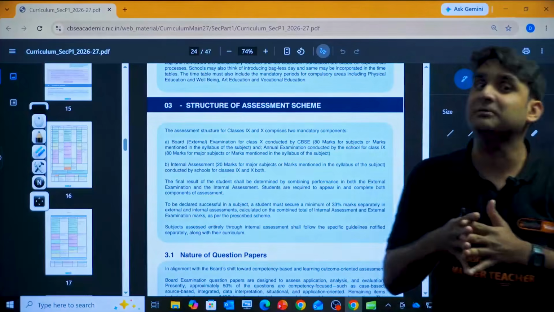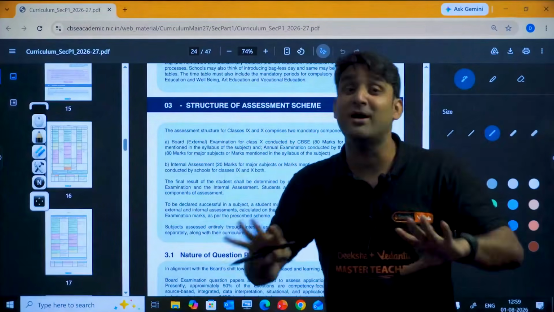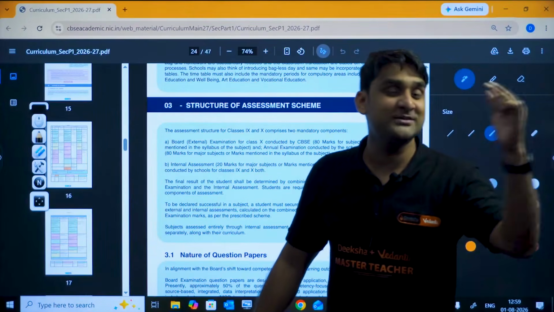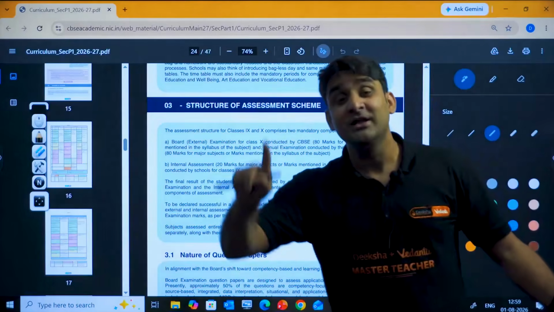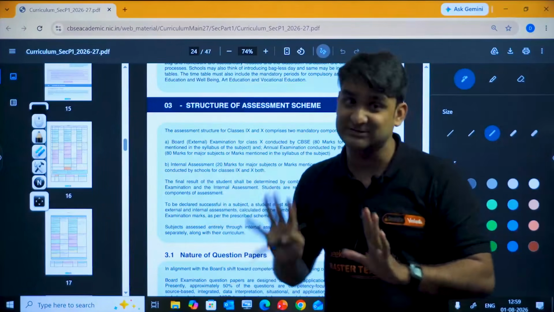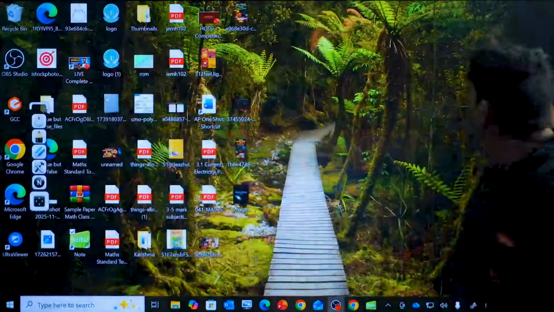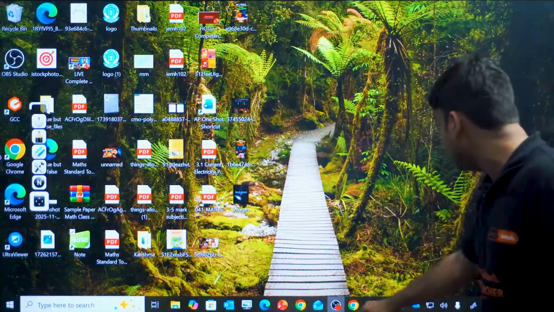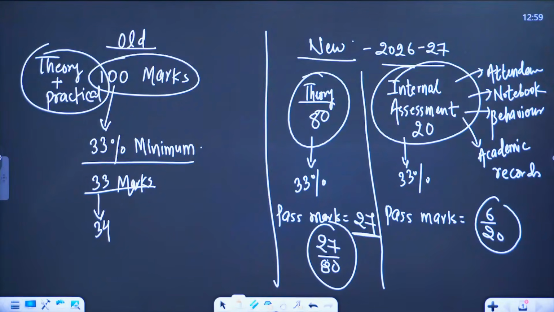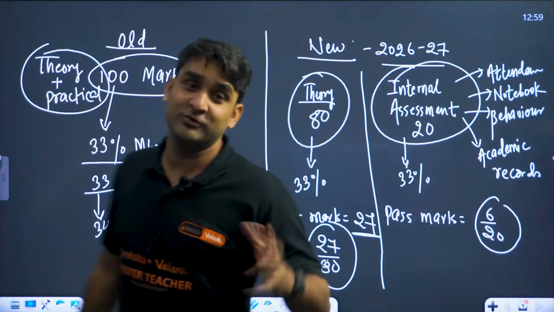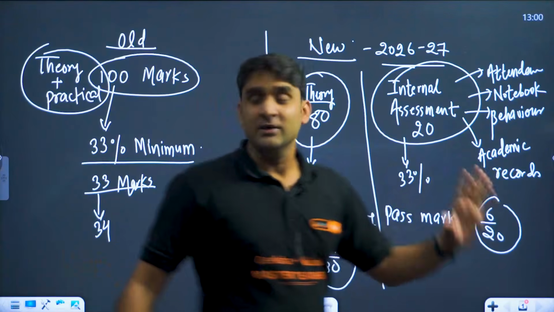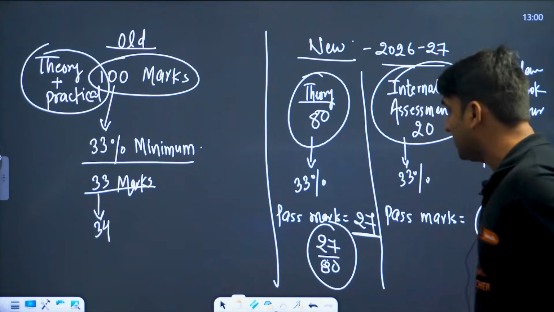Now 33% combined marks will not work. You have to score passing marks in the theoretical exam as well as 33% marks in your internal assessment. And you all might have understood what internal assessment is. Basically, internal assessment means your attendance, your notebook preparation, your behavior, your academic records. So my dear, 20 marks here. Is it clear? So this is all about the new updates coming from CBSE.